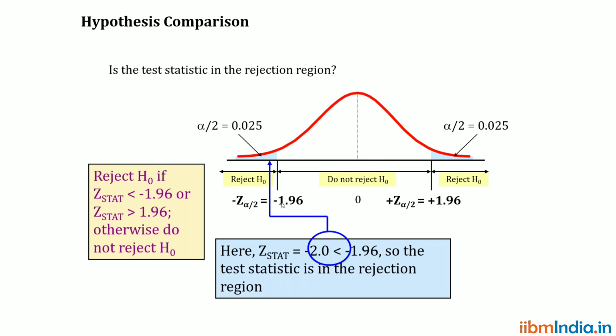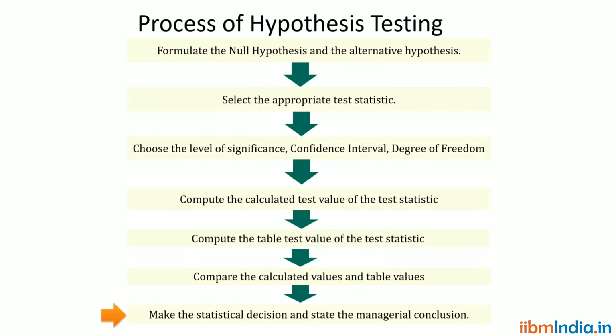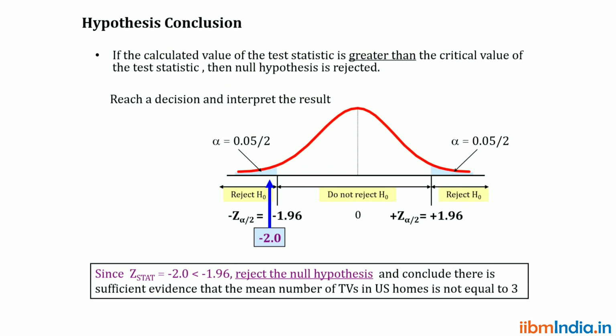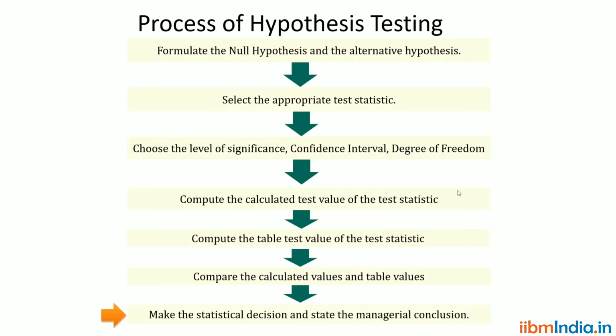So the table value range is minus 1.96 to plus 1.96. Here the calculated value is minus 2, so the calculated value falls outside the boundary. If it falls outside the boundary, as per the hypothesis, we need to reject the null hypothesis. So we can conclude that there is sufficient evidence that the mean number of TVs in US homes is not equal to 3. This is the way we can prove.